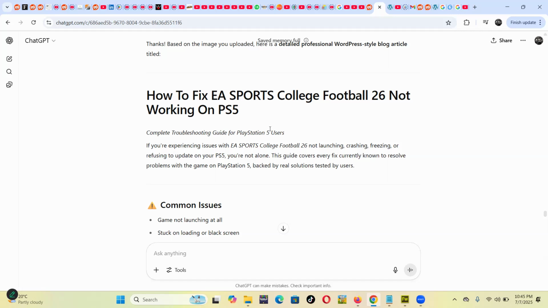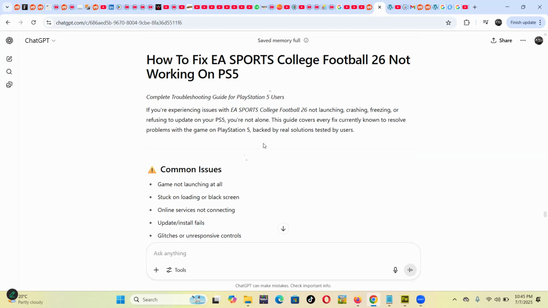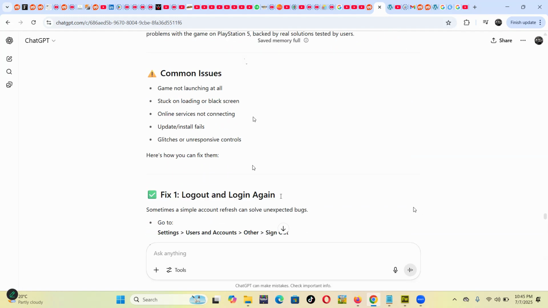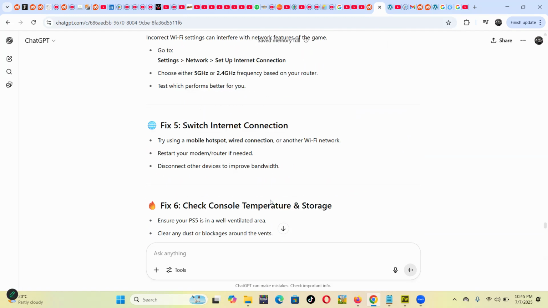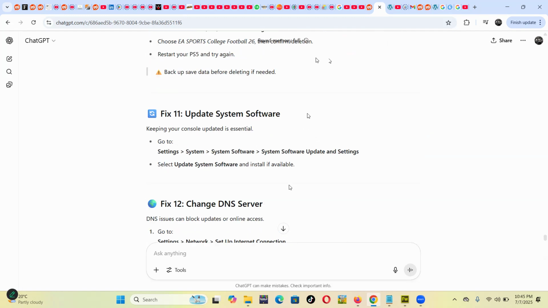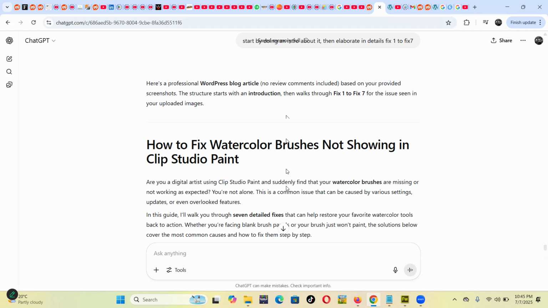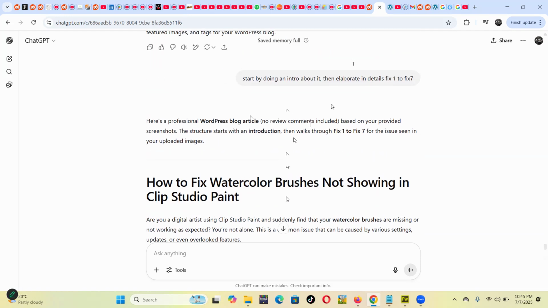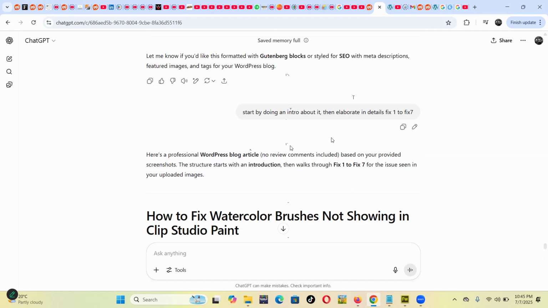So, for example, this is an article about how to fix CS sports, football 26, something like that. I wanted it to elaborate on maybe point 7. So I told it, okay, start by doing an intro, then elaborate on details, fix 1 and fix 7. Okay, there are points on fix 1 and fix 7.